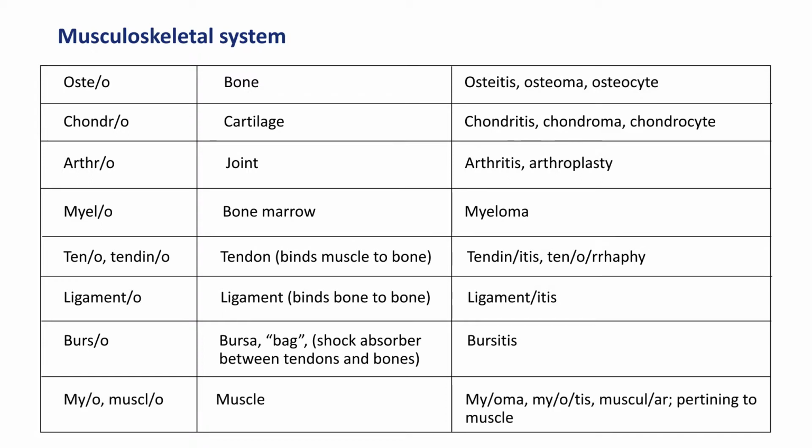Myo means muscle. Muscular means pertaining to the muscle. So if you see muscular anywhere, it is the adjective saying that this thing pertains to the muscle.